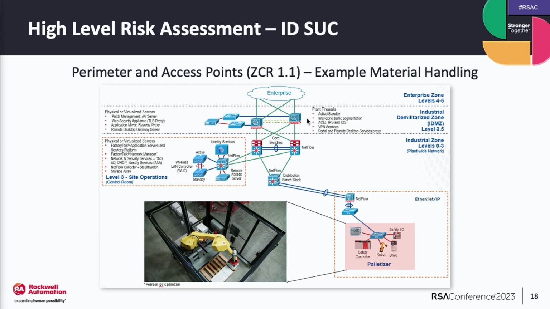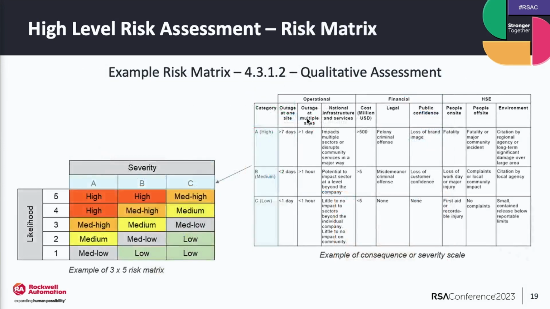So you see in this example there's a safety controller and a robot arm. We're showing an example from a manufacturer here, but really honing in on the system: how does it communicate in and out? Can you identify the impact to that robot, or the physical impact if that system is manipulated? And then we can put this into a qualitative risk assessment.